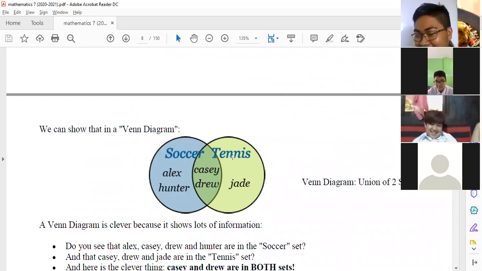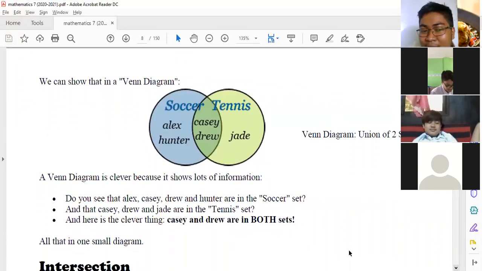Si tennis, si Casey and Drew also plays tennis. Ayan. So, a Venn diagram is clever because it shows lots of information. Do you see that Alex, Casey, Drew, and Hunter are in the soccer? And that Casey, Drew, and Jade are in the tennis?